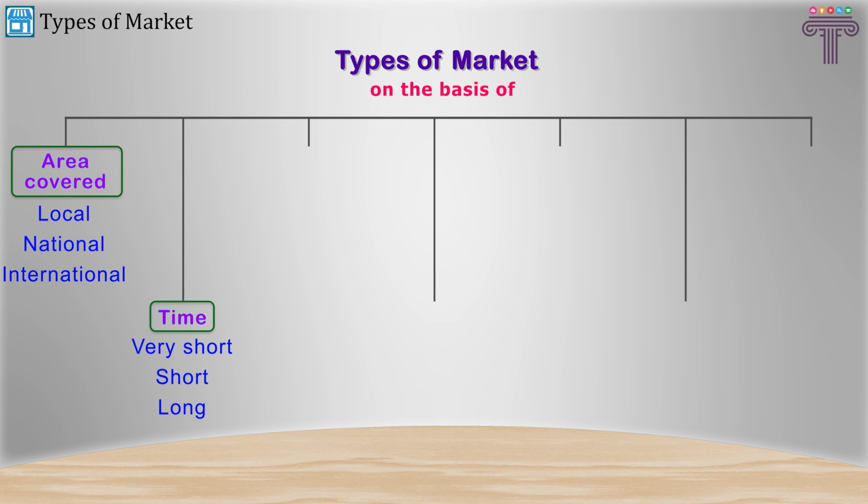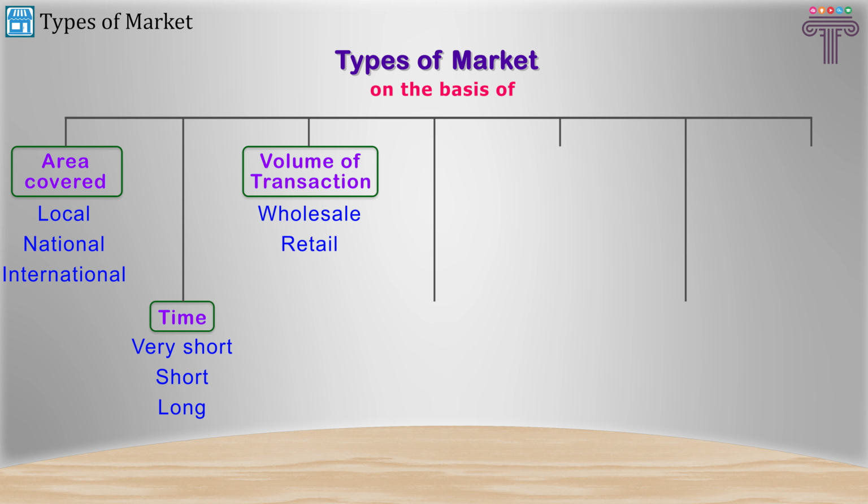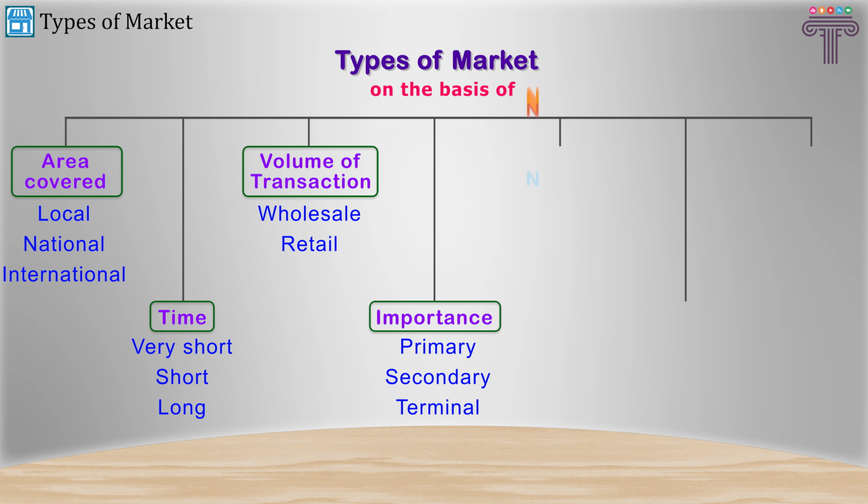Well, markets are categorized on the amount or volume of business done. On the basis of volume of business done, the markets are further categorized into wholesale market and retail market. Well, markets are further categorized on the basis of the importance of the commodity in the system. On that importance basis, the markets are categorized as primary market, secondary market, and terminal market. Well, markets are also categorized on the nature of the commodity. So that's where we say it is a commodity market or a capital market.